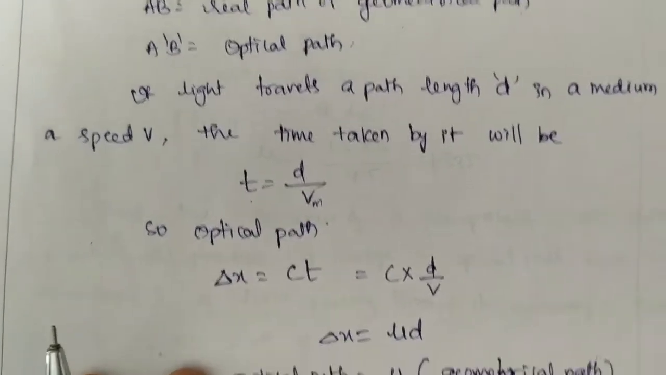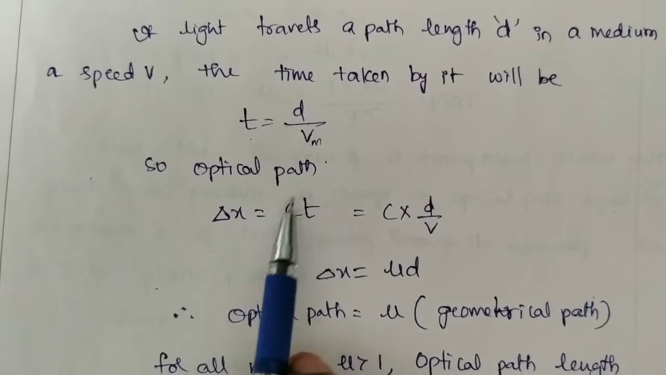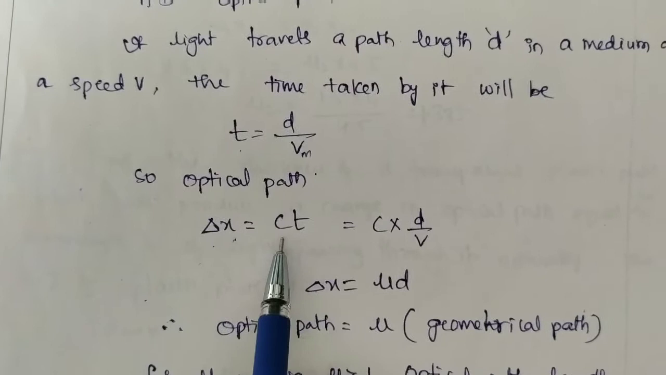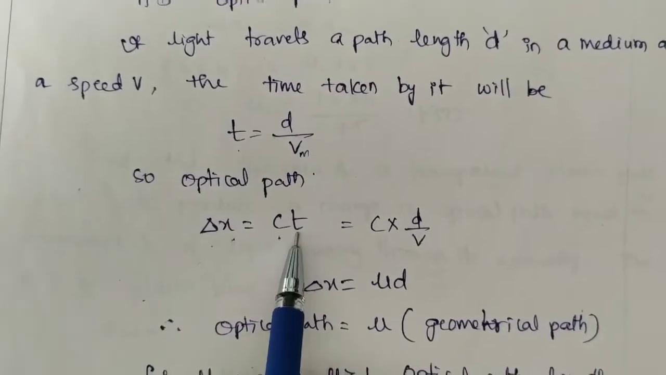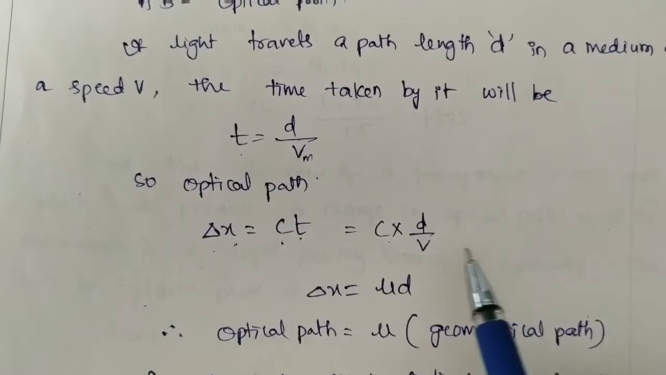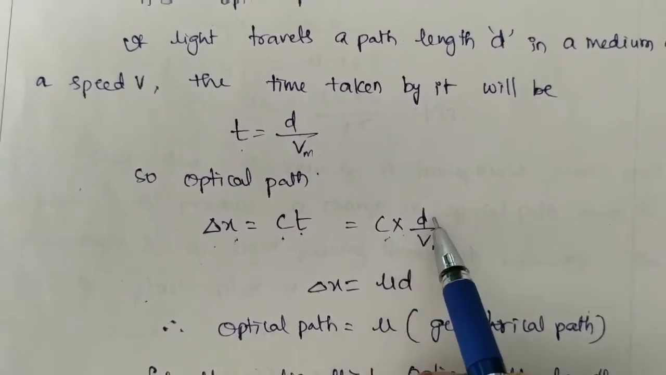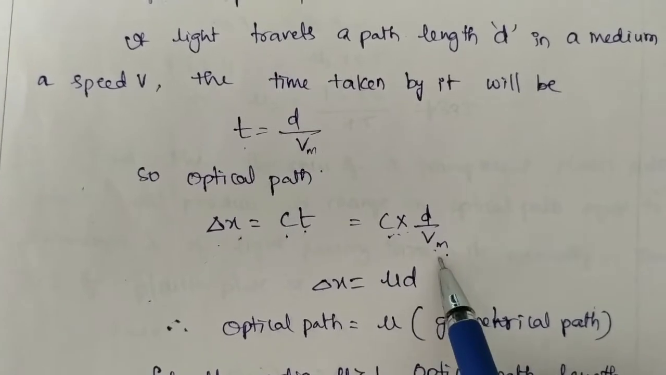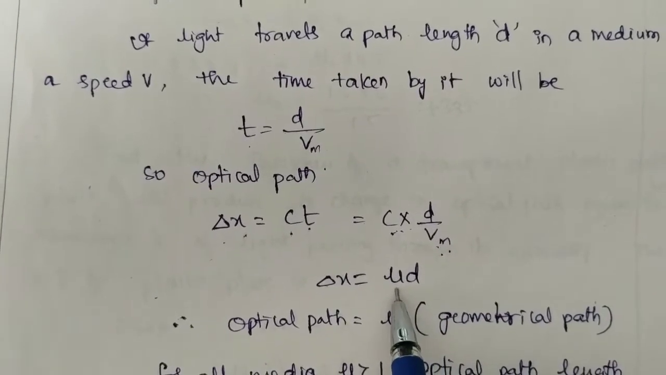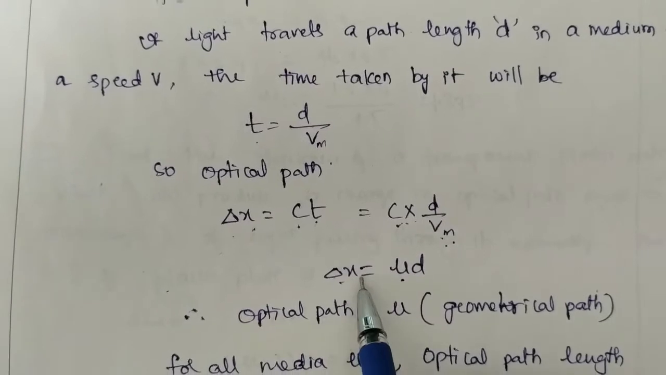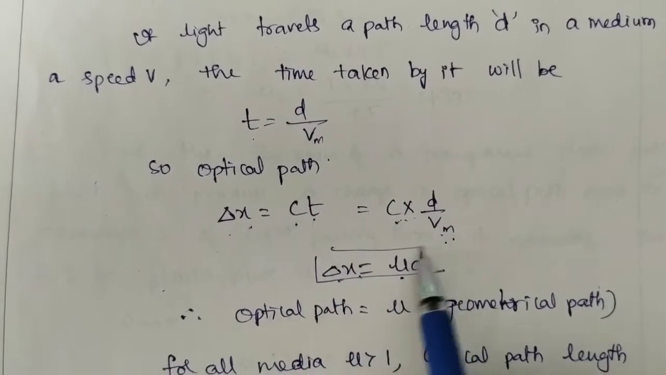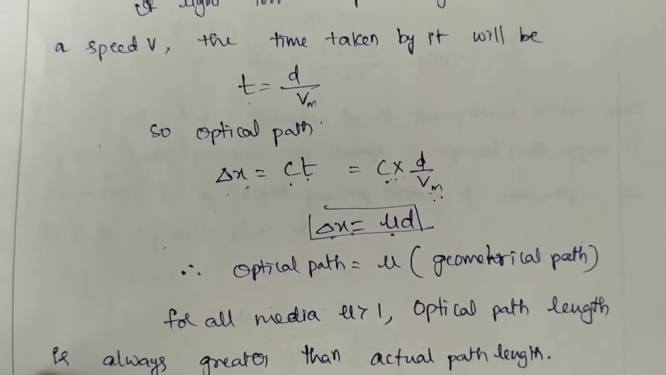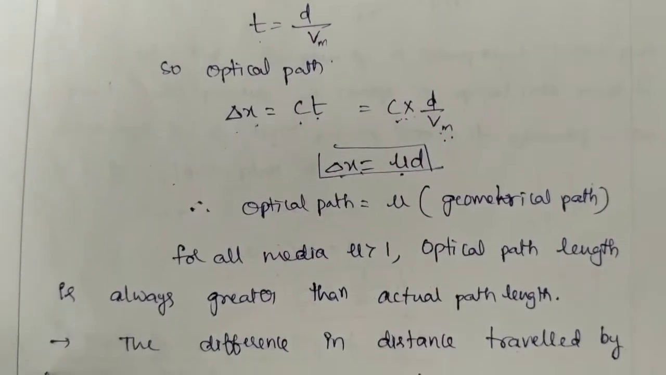Now during the same time, the distance covered by the light in vacuum is nothing but the optical path, which is equal to the velocity of light in vacuum into t. So t is c into d by vm. You know the velocity of light in vacuum by the velocity of light in medium is nothing but the refractive index mu. Therefore delta x can be written as mu d. So this is the optical path. So optical path is equal to mu into geometrical path.